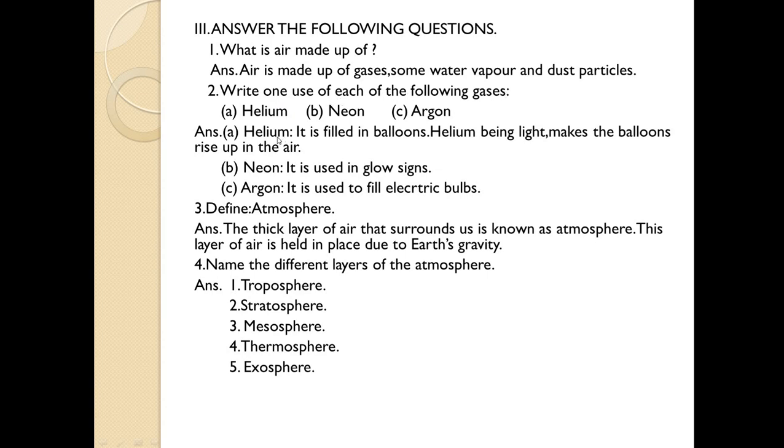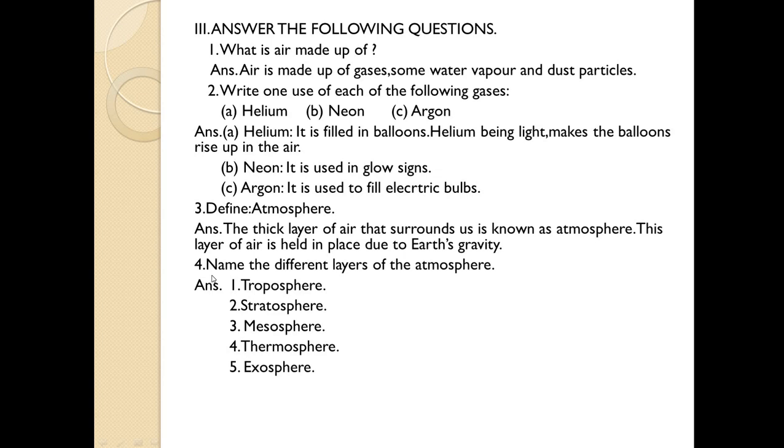The first one is helium. The answer for helium is it is filled in balloons. Helium being light makes the balloons rise up in the air. The next one is neon. Neon is used to fill in glow signs. Next one is argon. Argon is used to fill electric bulbs. The third one is define atmosphere. The answer for this is the thick layer of air that surrounds us is known as atmosphere. This layer of air is held in place due to Earth's gravity.